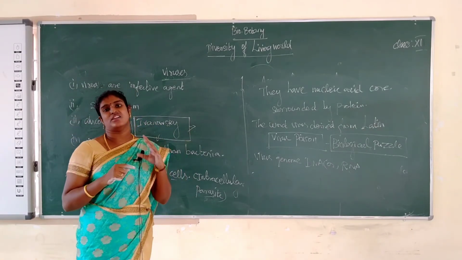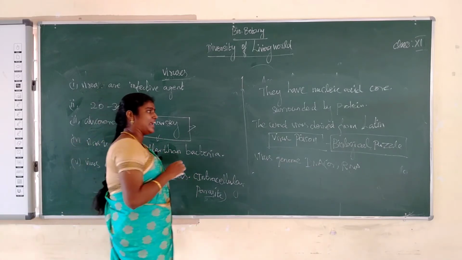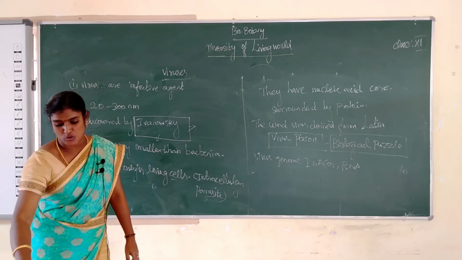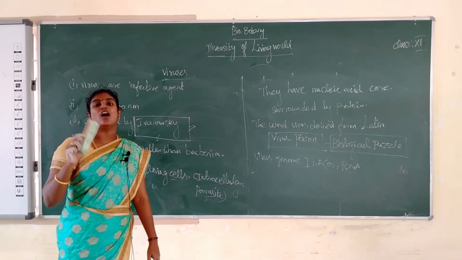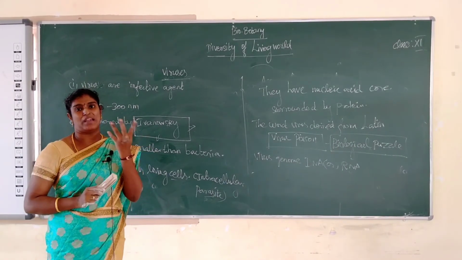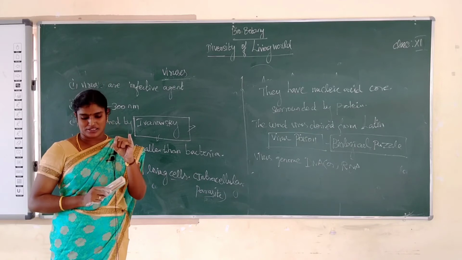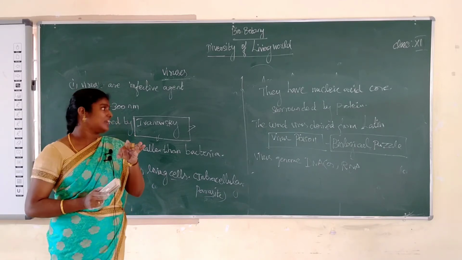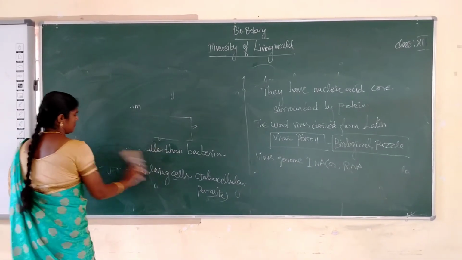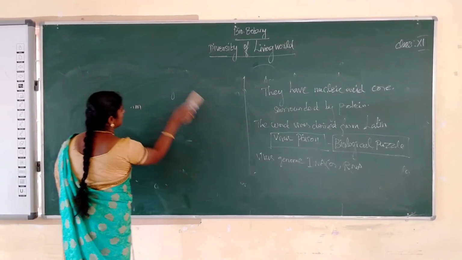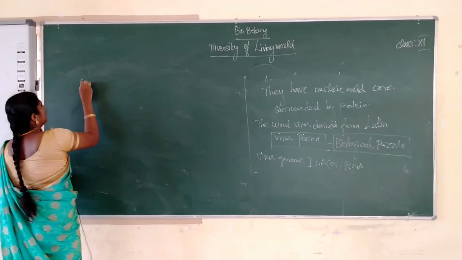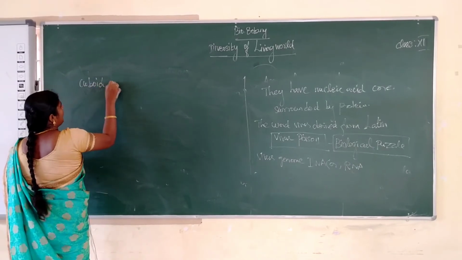The word virus is derived from Latin. What is the meaning of virus? Virus means poison. Virus is a biological bacil. Virus genome is DNA or RNA, but never both. Generally viruses are of three types based on symmetry: cuboid symmetry, helical symmetry, and complex symmetry. The first one, cuboid symmetry.